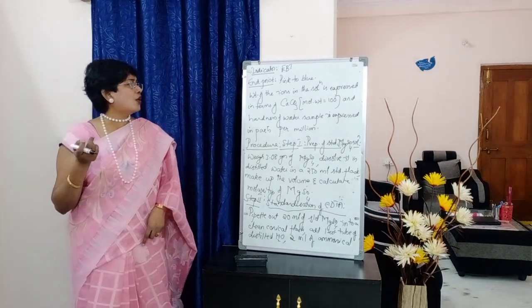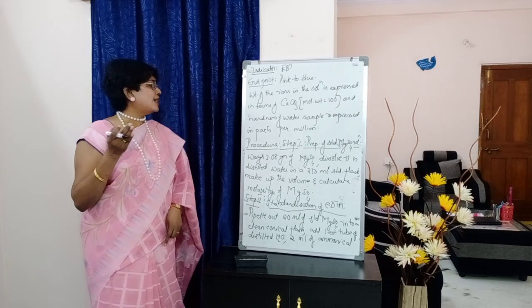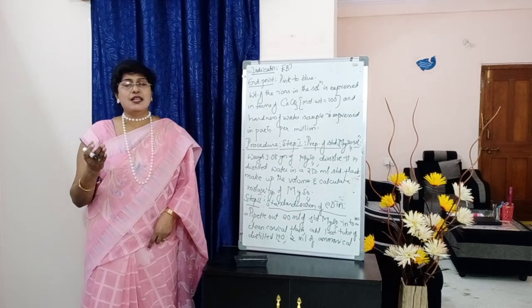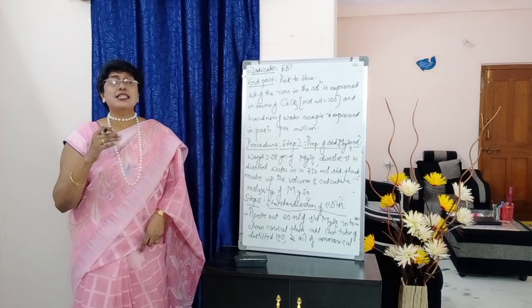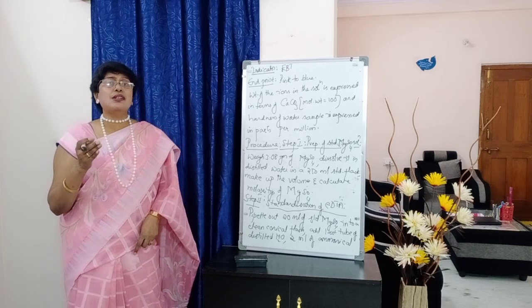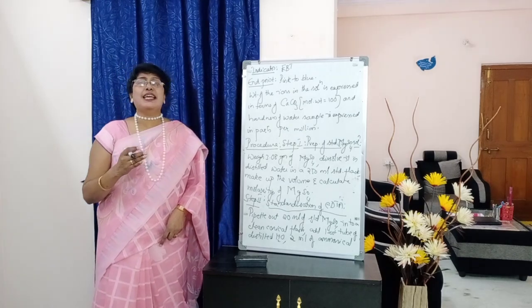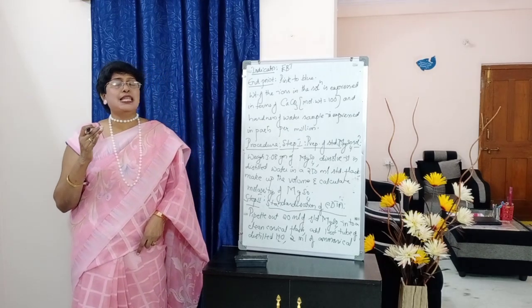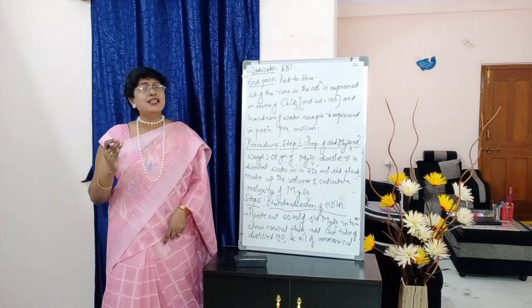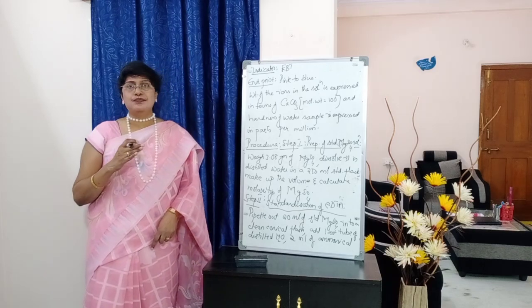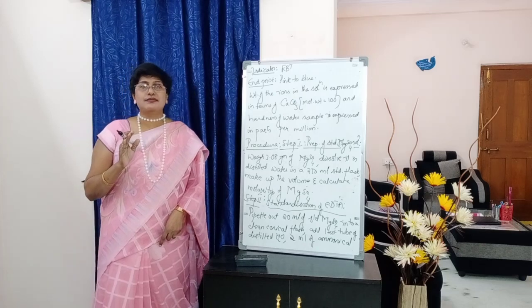And hardness of water sample is expressed in parts per million, shortly we call it ppm. So hardness units: ppm, and the amount of the ions present in the water sample taken is expressed in terms of Ca+2 ions. So when you are asked to write the principle of hardness of water, you are supposed to write till here. Clear now, students? Next, what comes? Procedure.